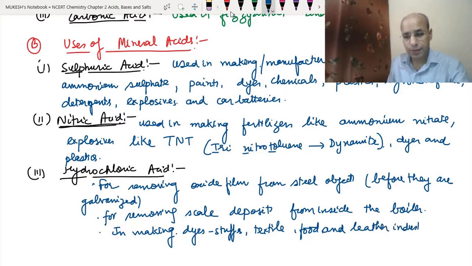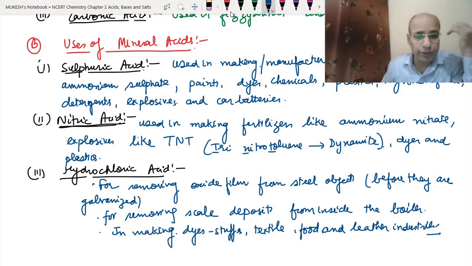Okay, so now let's repeat for the hydrochloric acid. It is used for removing oxide film from the steel objects before they are galvanized. Galvanization is basically the deposit of the zinc layer over the iron objects. So for this purpose we first have to remove the oxide layer, because it is the rust which may take away the zinc layer also.